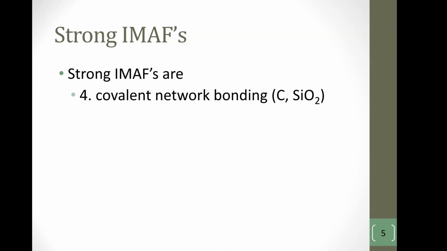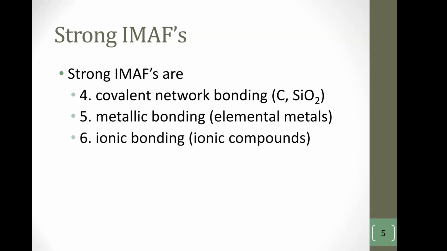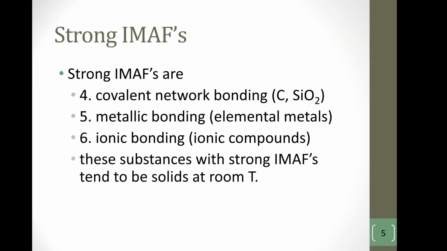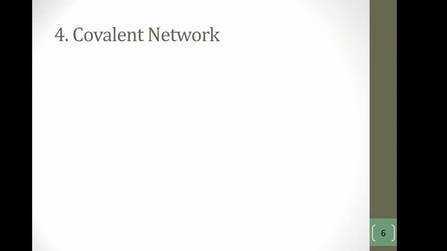Okay, so we've already talked about the weak intermolecular forces. Now we're going to talk about the strong ones. The strong intermolecular forces are covalent network, metallic, and ionic. And when I say strong, these are on a whole other level, so much stronger than anything else we've talked about. They tend to be solids at room temperature. They're beyond anything hydrogen bonding or anything.